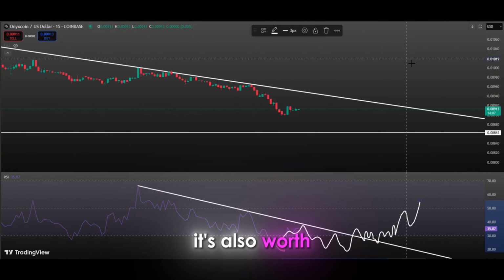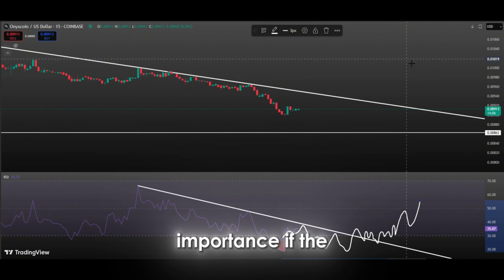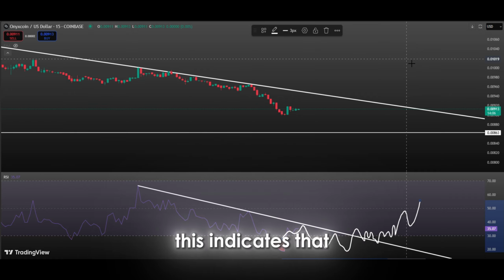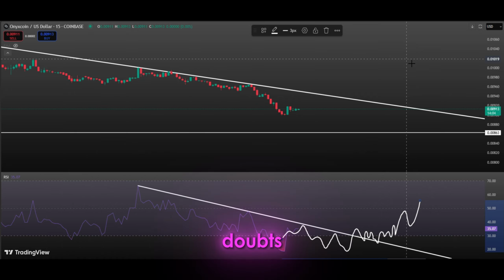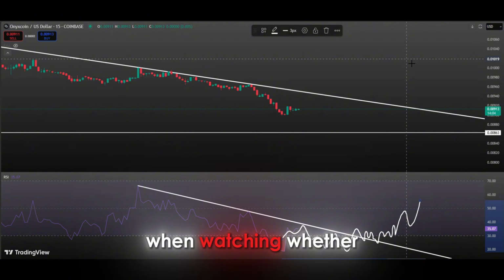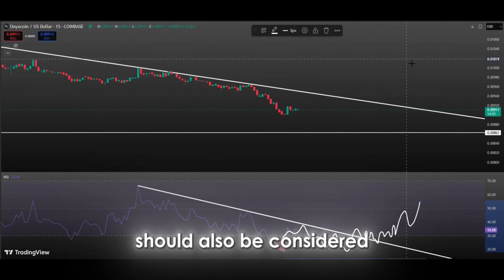However, it's also worth paying attention to other factors that support the RSI's breakout. For example, an increase in trading volume is of great importance. If the trading volume increases while the RSI breaks the falling trend line, this indicates that buyers are gaining more power in the market and the price's uptrend is on a firmer footing. Otherwise, if the trading volume remains low, doubts may arise as to whether the breakout is sustainable. Therefore, when watching whether the RSI can break its downtrend, the trading volume should also be considered.